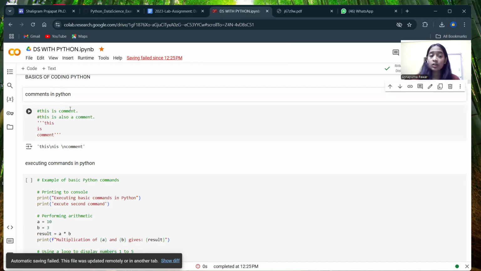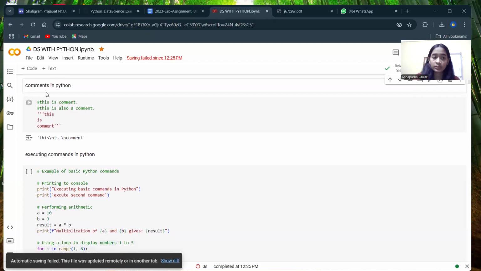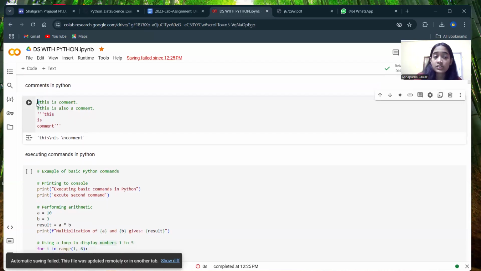Comments are used for our understanding, because if someone else is working on our project or programming code, he or she will easily understand what I have written and which type of code is used. A comment is written starting with a hash; it is a single-line comment. This is a comment and this is also a comment that will not execute, so the output will be nothing.